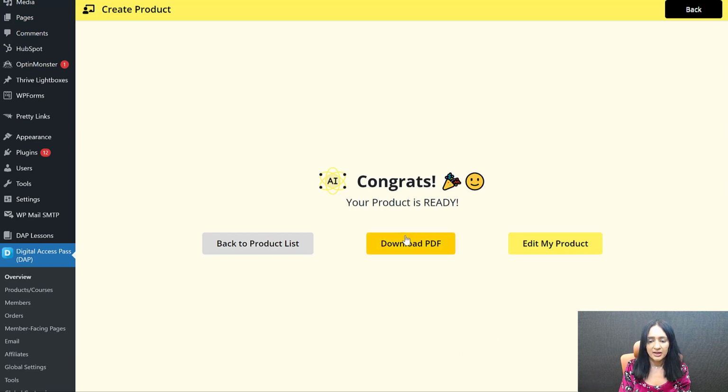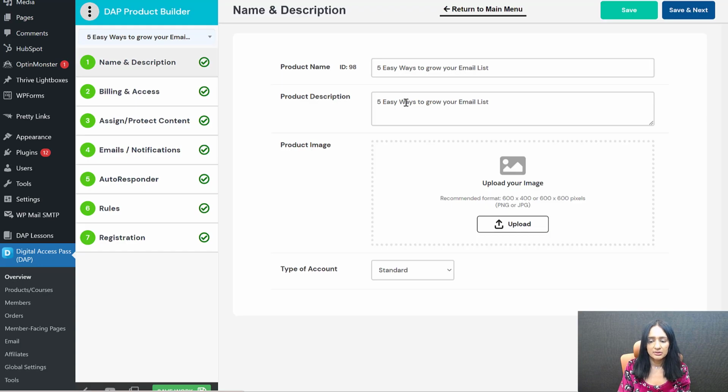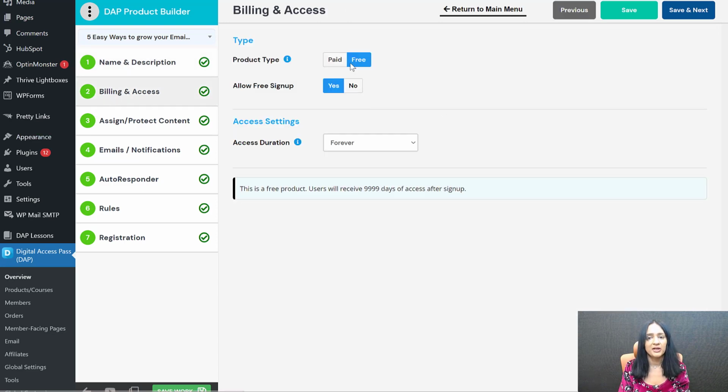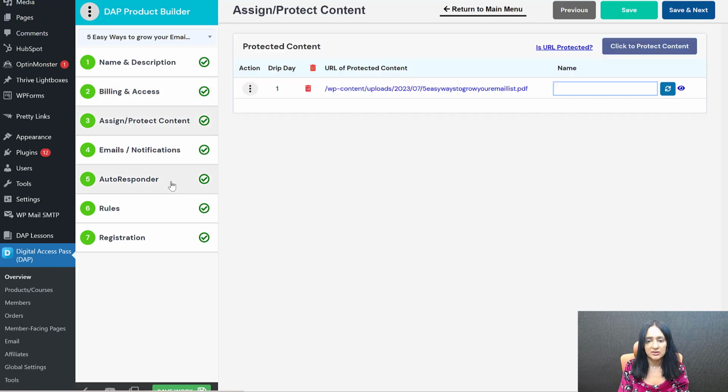So you can download the PDF, it's ready. You can edit the product and update the settings. All right, you can see you can upload an image for your PDF, for your member dashboard. It's going to show there. And billing and access, if you want to make it a paid product, you can do that too. You can switch it and assign content. You can see here, this is what DAP created, right? Just now DAP generated this PDF and it has automatically protected it here. You don't have to do anything. It's all done, which means no one can get to it unless they have signed up for this product, right? You have productized this report.